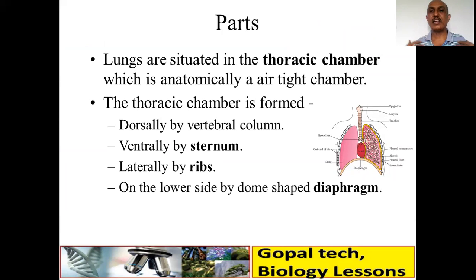Laterally, there are ribs. As I told you, there are 12 pairs of ribs and one sternum. On the lower side, there is a dome-shaped diaphragm. Therefore it is airtight and only opens outside through the trachea. That is the only opening.